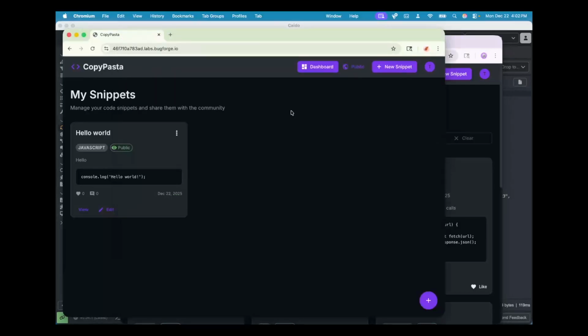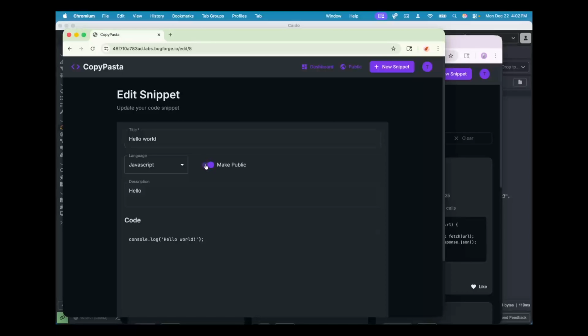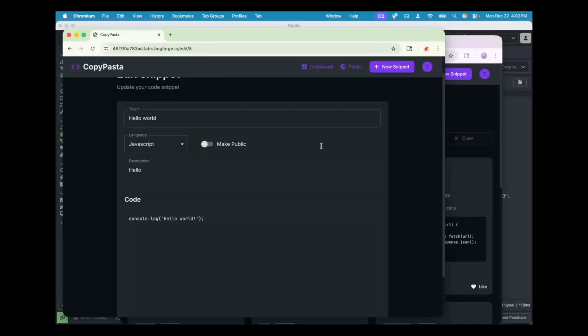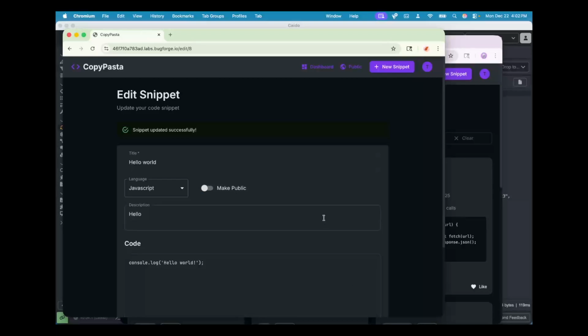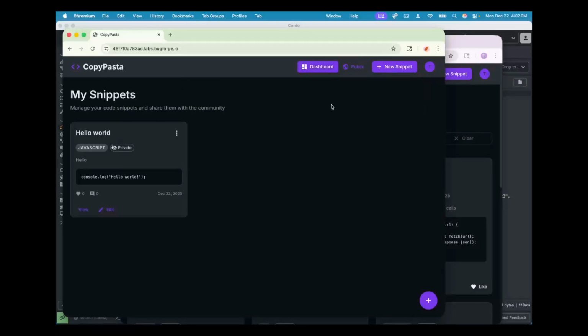So I'll come back over to my first test user, and I'm going to edit this snippet, and I'm going to turn off make public. So now it is private. I'm going to update the snippet, and I'm going to come back to my dashboard.